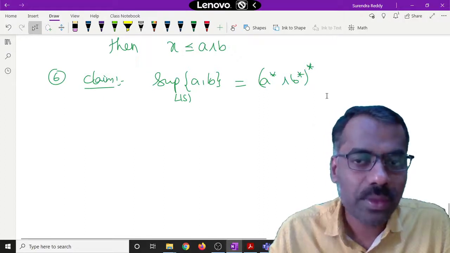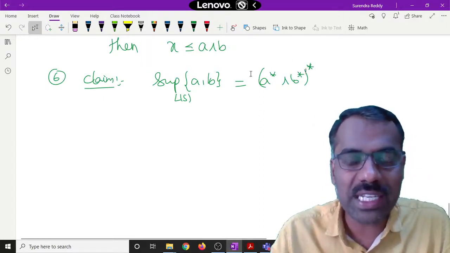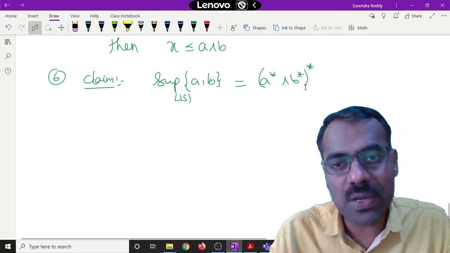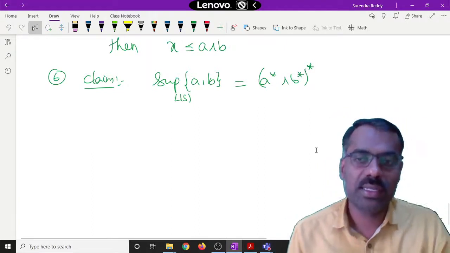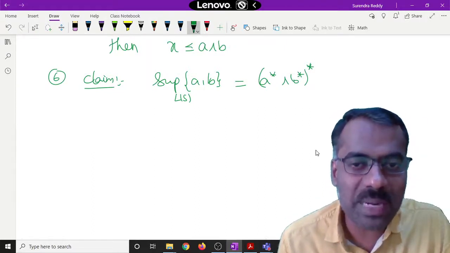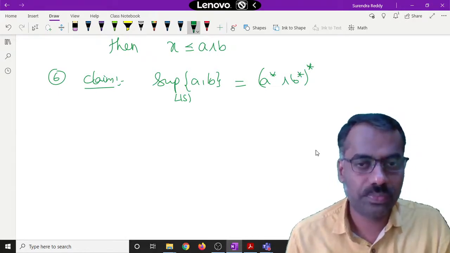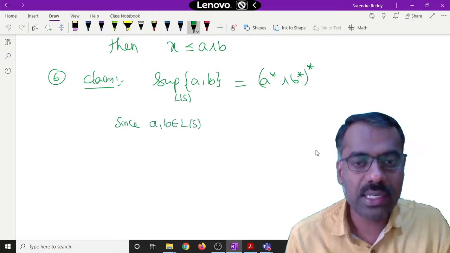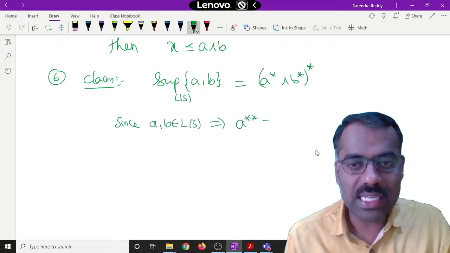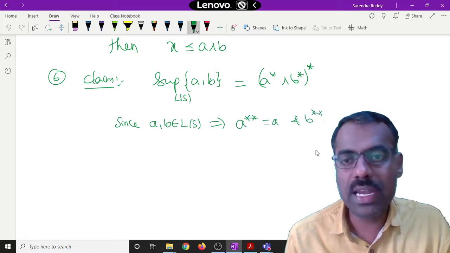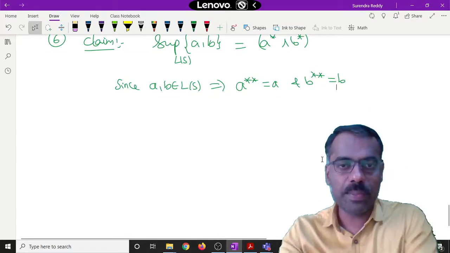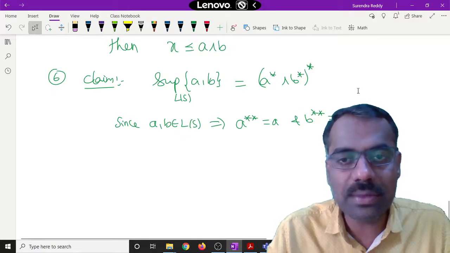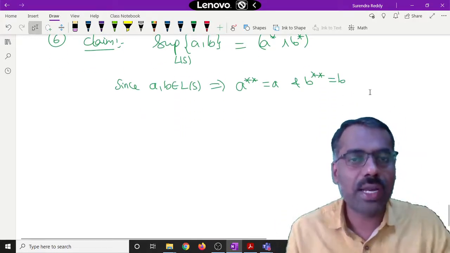So we want to prove that first, whatever this right hand side expression we have, that is an upper bound. That means A is less than or equal to this, as well as B is less than or equal to this. Now, how will we show that? And remember, A and B are from L of S. So we use that since A comma B are in L of S, A double star is A and B double star is B. This we will keep on using.